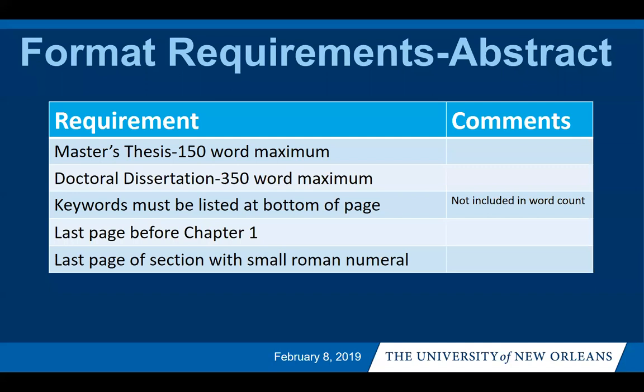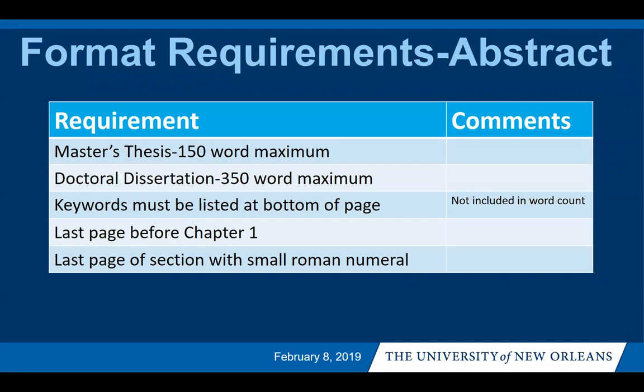Abstract requirements. For master's thesis, there's a 150-word maximum. For doctoral dissertation, there's a 350-word maximum. Keywords must be listed at the bottom of the page. They are not included in your word maximum count. The last page before chapter 1 is where the abstract goes in sequence. And then it's also the last page of the section with small Roman numerals before you break to Arabic numerals.